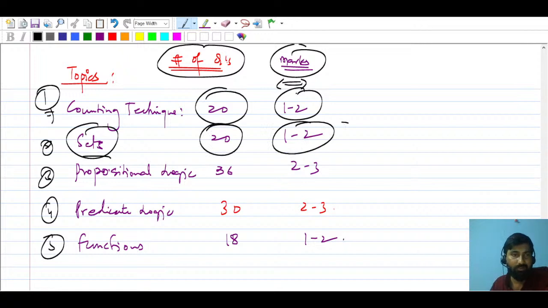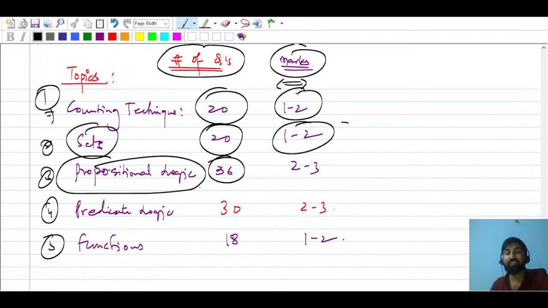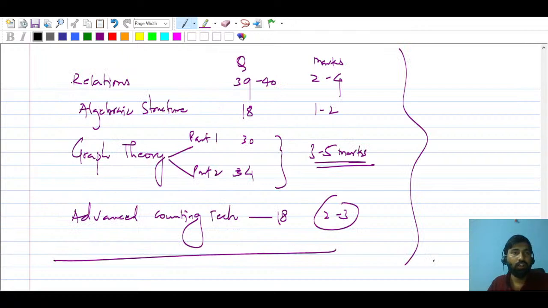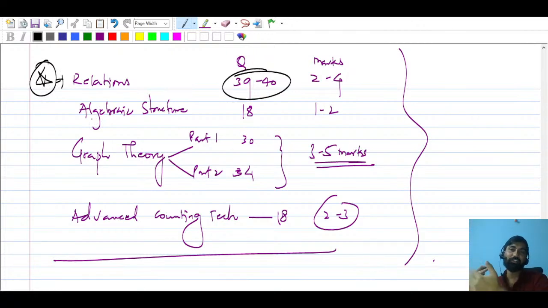Propositional logic, about 36 questions have been asked. This topic is very important for GATE, because many questions have been asked from propositional logic. And predicate logic, around 30 questions, is also very important. All the concepts are very important because they are all interlinked. Functions, 18 questions. Relations, you can see very many questions. So relations are also very important. Recurrence relation, because sometimes these concepts are associated with some other subject.